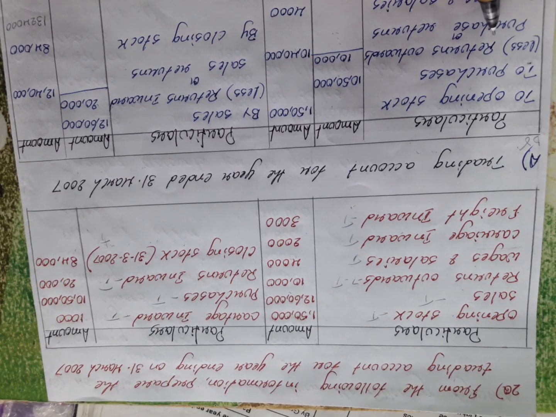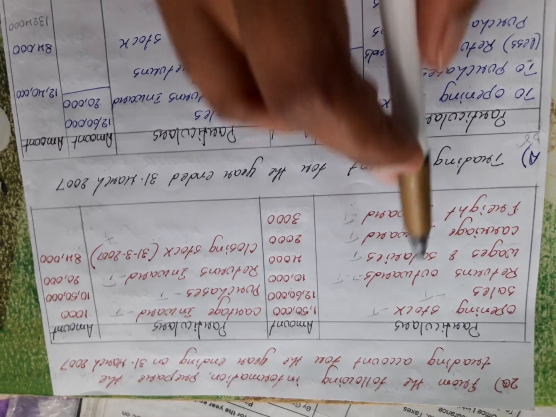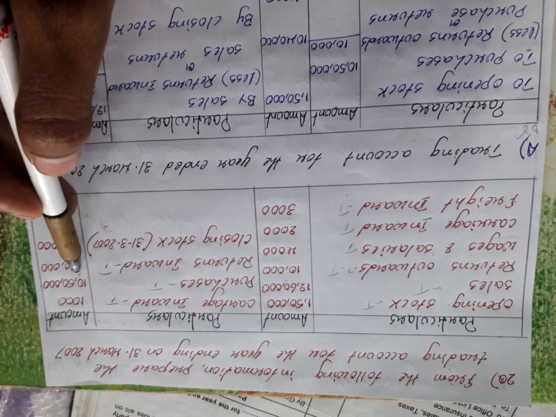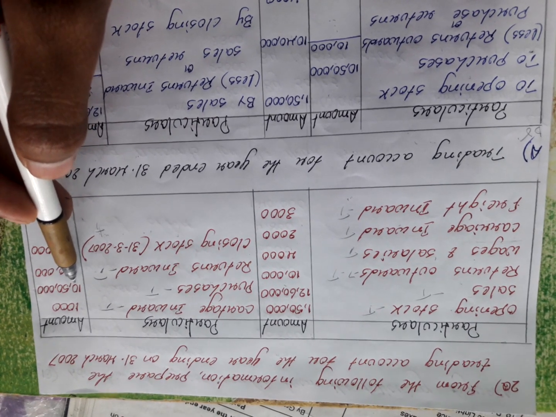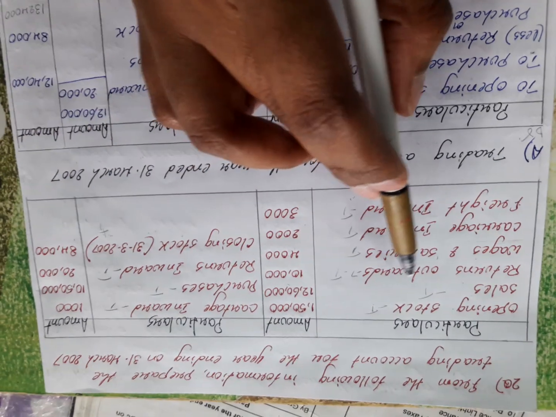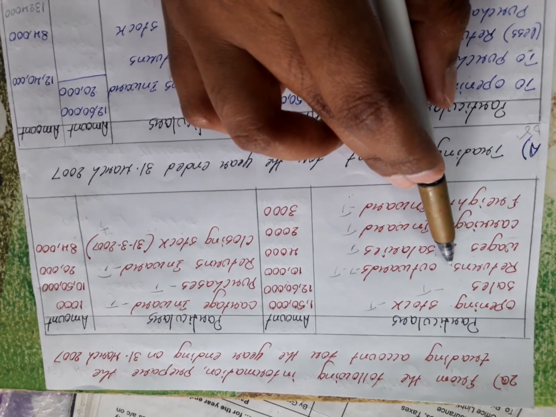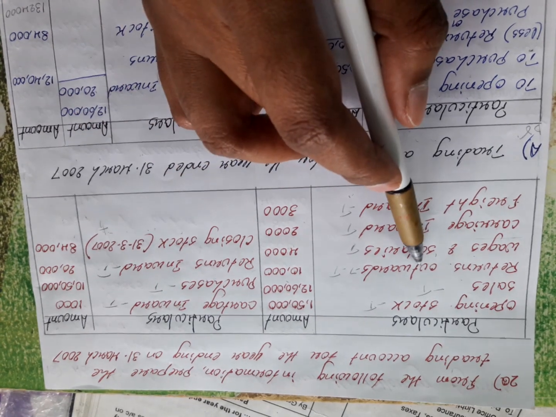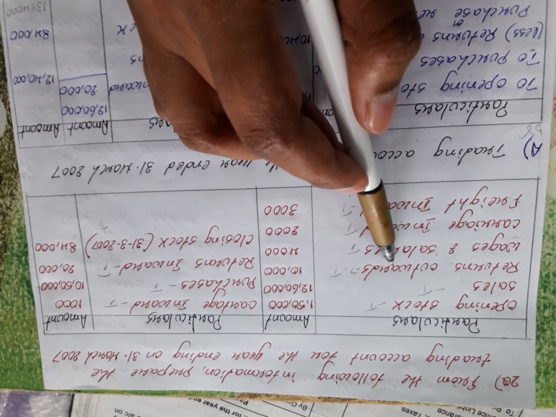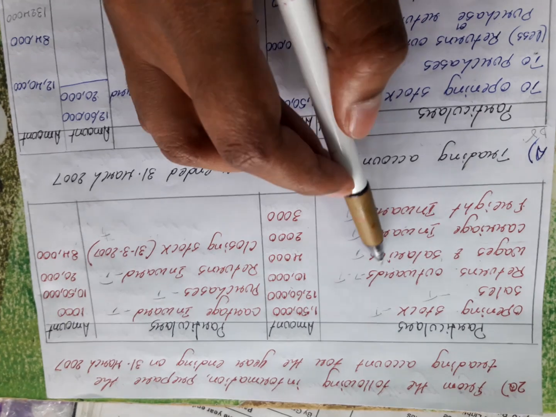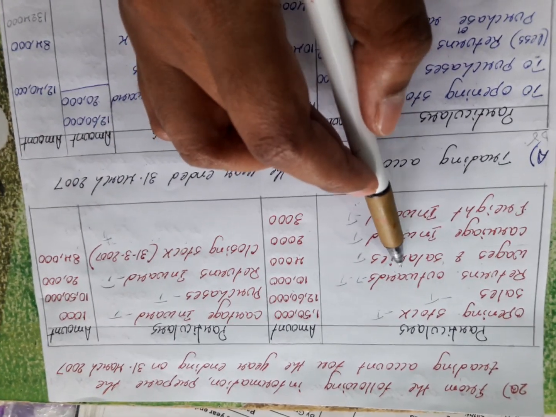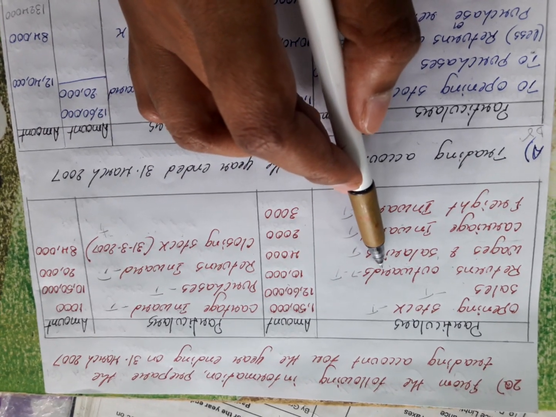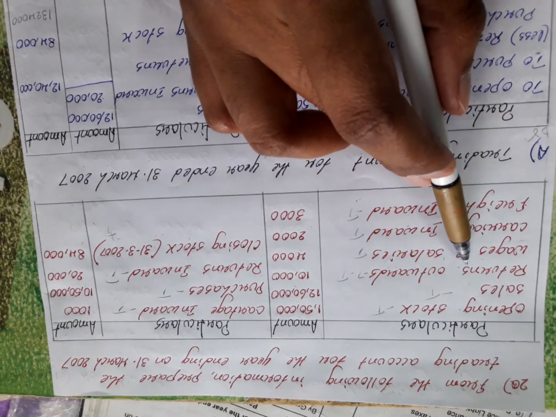Here I have written returns outward. Returns outward is nothing but: I have purchased goods worth 10,50,000, and I have returned certain goods from that. How much worth of goods I have returned is 10,000. Why I returned the goods is simply because certain goods have been damaged. Outward means going out from the company. What I purchased has now gone out from the business because there has been certain damage.